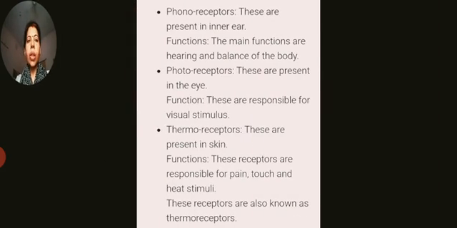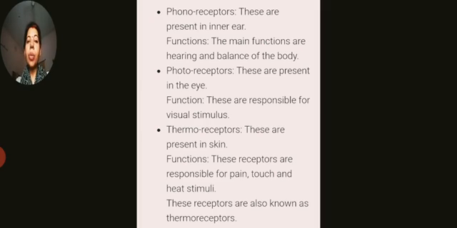First one is phonoreceptor. Where are these receptors present? These are present in the inner ear, and their main functions are hearing and balance of the body. Number 2 is photoreceptor. These are present in the eyes, and they are responsible for visual stimulus.